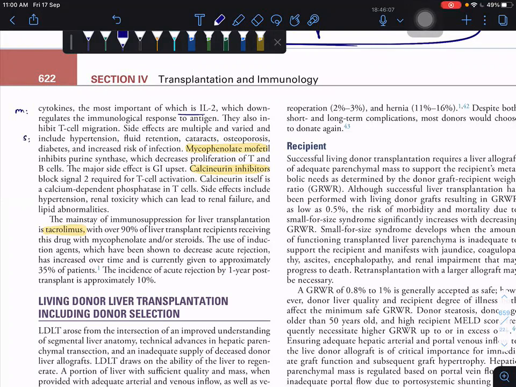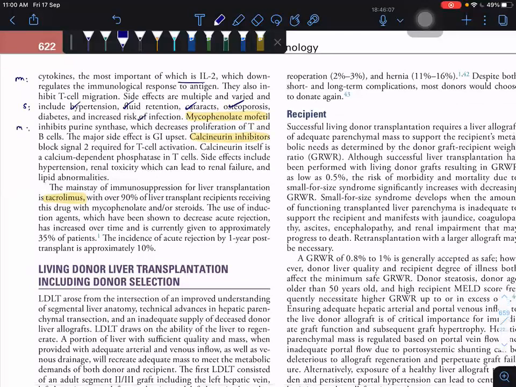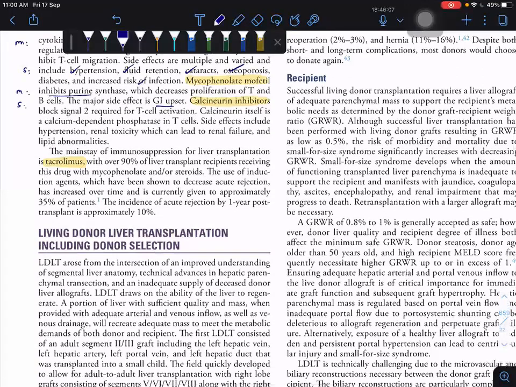The side effects of steroids are hypertension, fluid retention, cataract, osteoporosis, and infection. Mycophenolate's mechanism of action is inhibition of purine synthesis, and the side effect is GI upset. Calcineurin inhibitors block signal 2, which is required for T cell activation. The side effects are hypertension, renal toxicity, and neurological abnormalities.